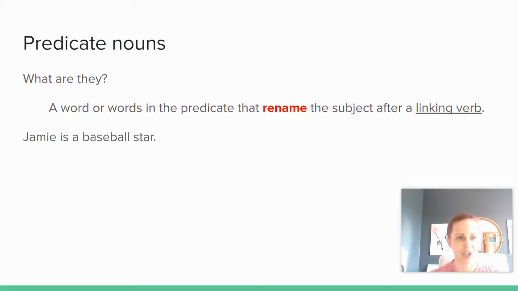For example, Jamie is a basketball star. Jamie is the subject of our sentence, our subject noun. Is is our verb, and it is a linking verb. Star is a noun that renames Jamie, describing what he is, or renaming what he is. He is a baseball star, not a basketball star, a baseball star. So star is our predicate noun. You can also say predicate nominative, but predicate noun. And we label that PN for predicate noun.